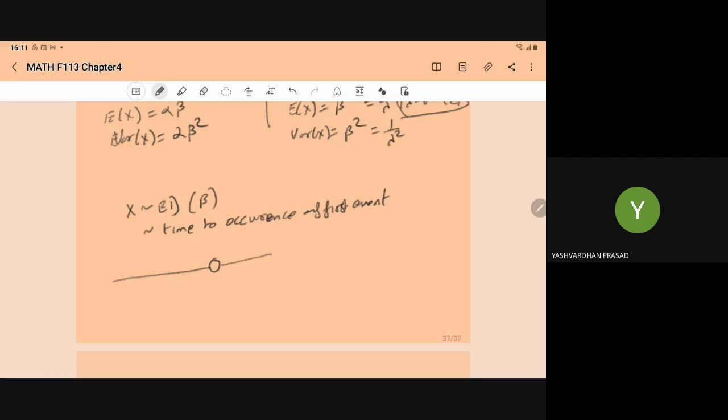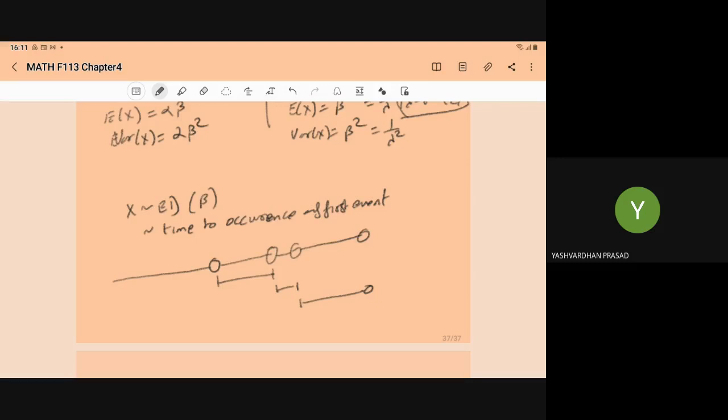This is the random time, and this random time follows the exponential distribution. So X represents the time to occurrence of the first event.